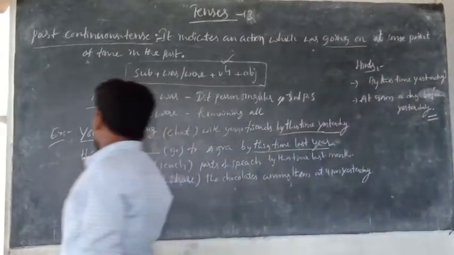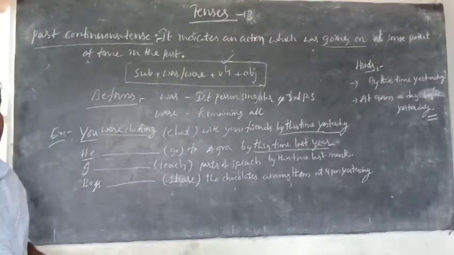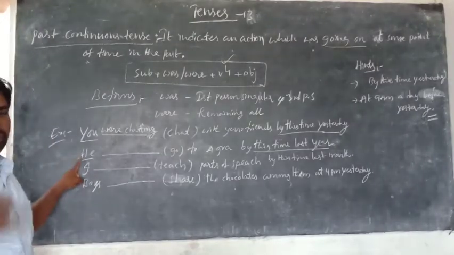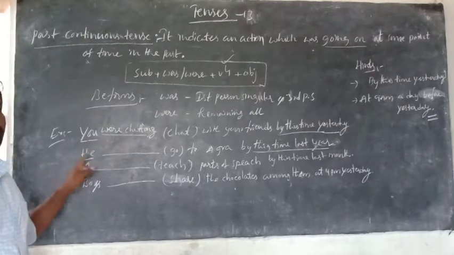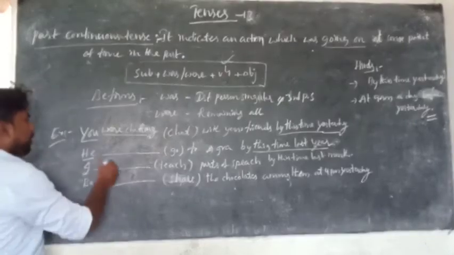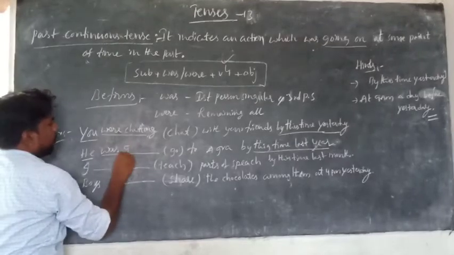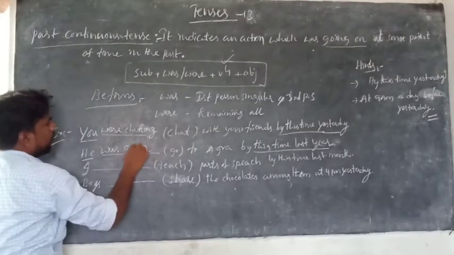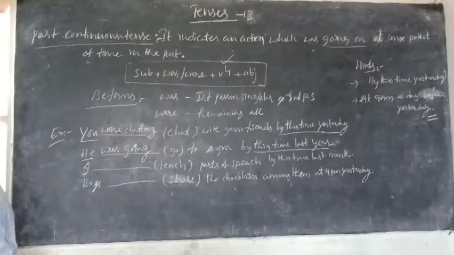So he is which person? Third person singular. How can you say? In place of he, there is no I, there is no we, there is no you. Except I, we, you, any singular is called third person singular. It is a singular, so it is third person singular. So was before going. Okay, he was going to Agra by this time last year.